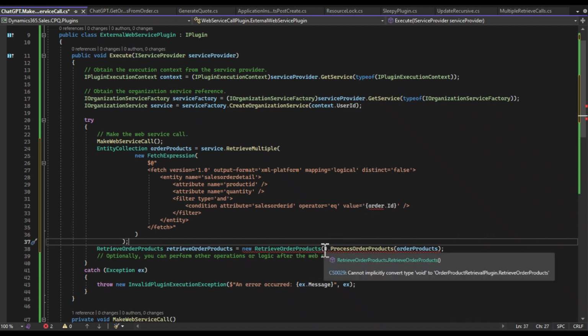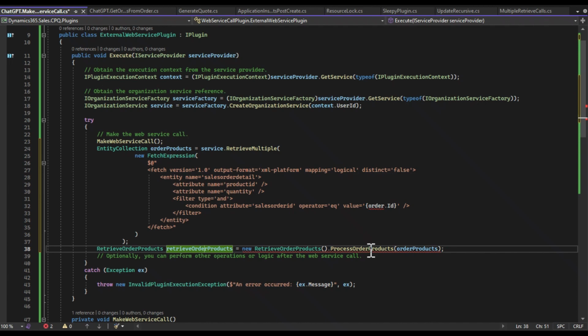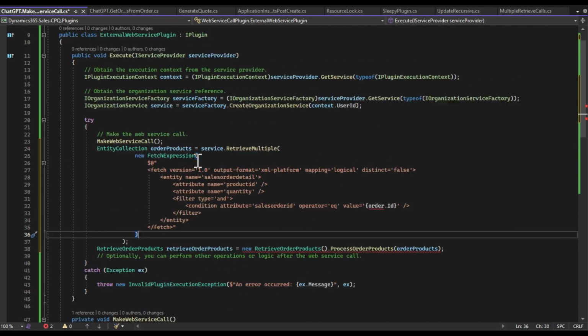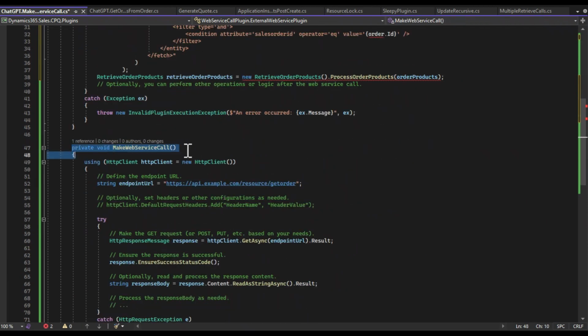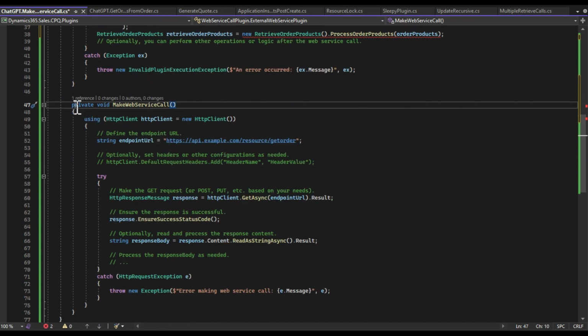So you have some opportunities to reuse this business logic. There's an example on the ChatGPT for the web service: they made this web service call private and void. This is something we would definitely want to extract out into maybe a helper class or its own specific class that can be reused, because web services will be used quite a bit, and you don't want many different classes creating their own web service calls.